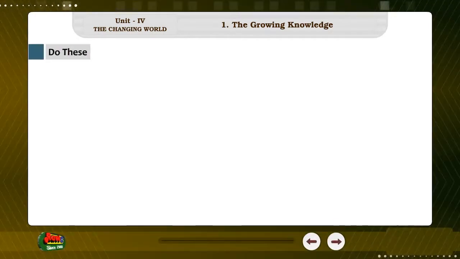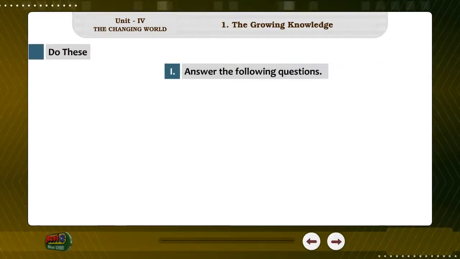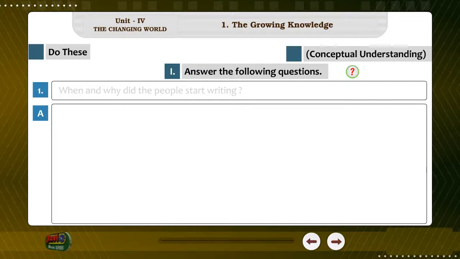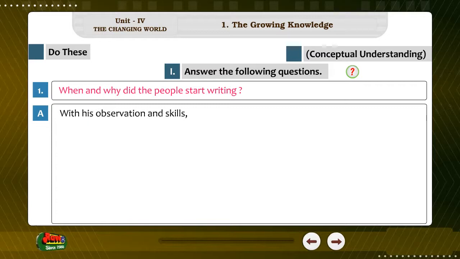Do these. 1. Answer the following questions. Conceptual understanding. 1. When and why did the people start writing? Answer. With his observation and skills, man learnt many things.